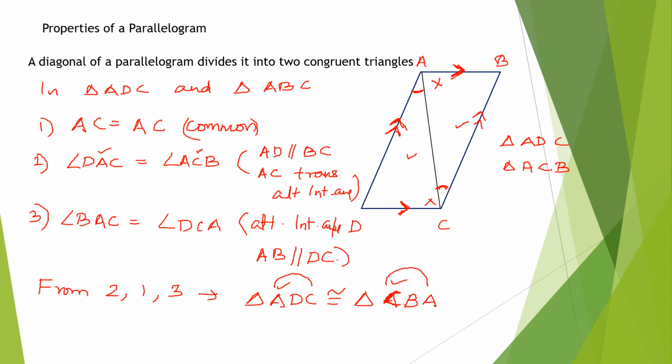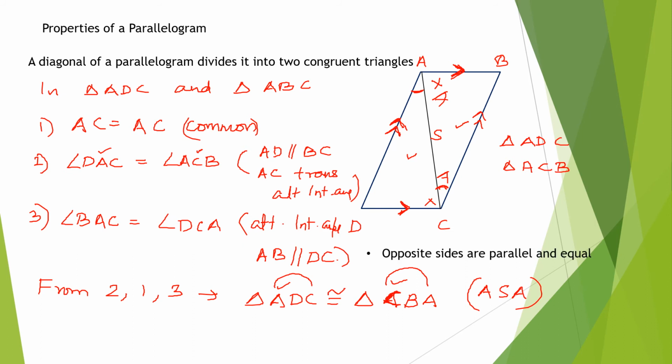Understood? So these two triangles are congruent by what congruence? By ASA congruence. You got the angle, you got the side, you got the angle. Isn't it easy?